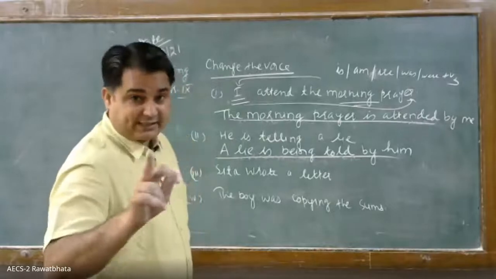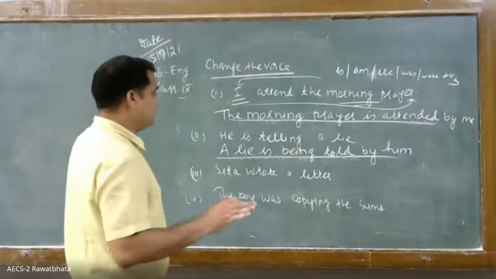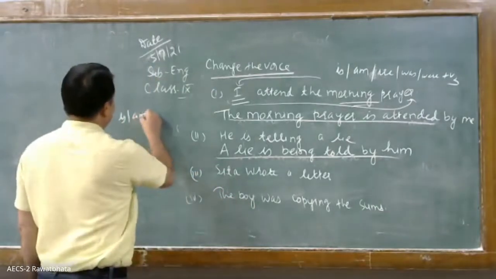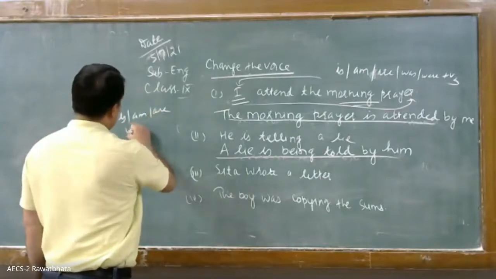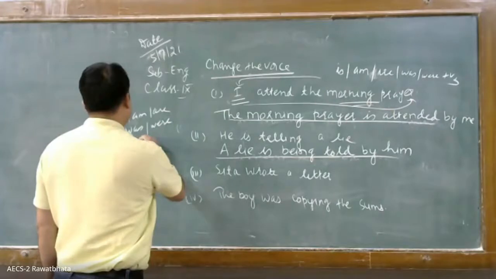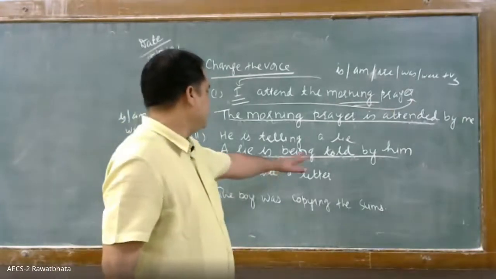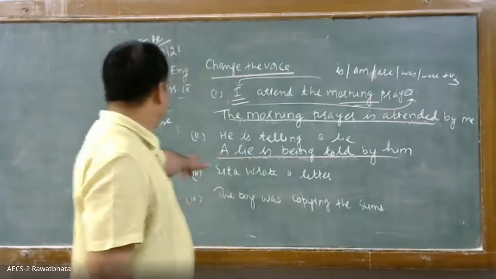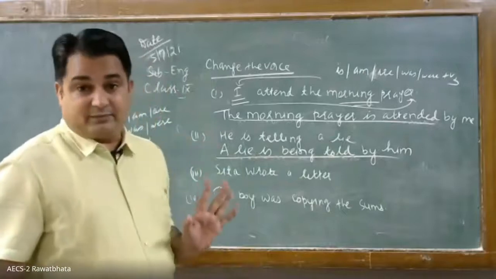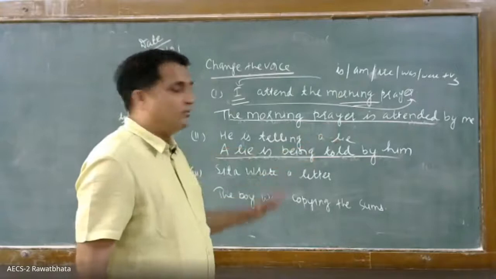So you understand it like this, children. If it is ing, okay, then what will come? Is, am, are, or was, were, plus being. So a lie is being told by him. Being will come. Okay. So a lie is being told by him.